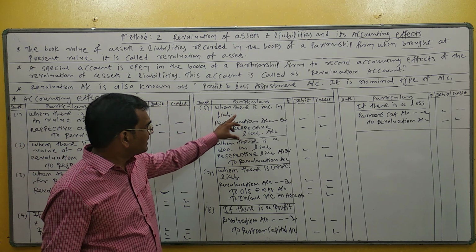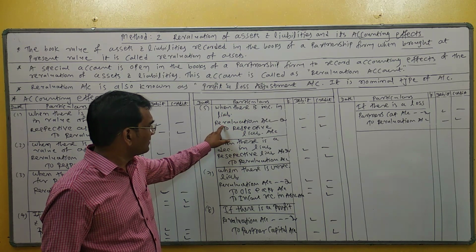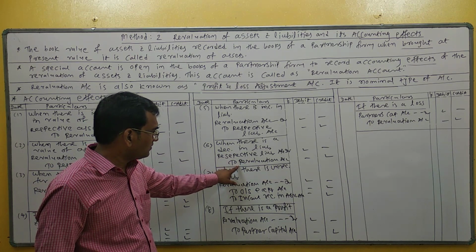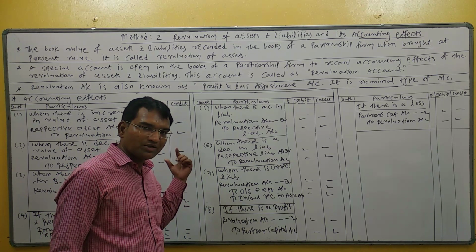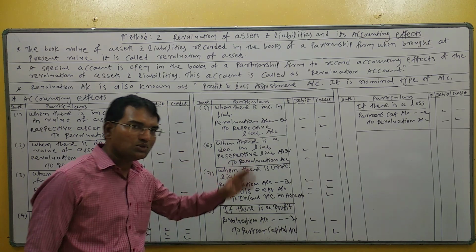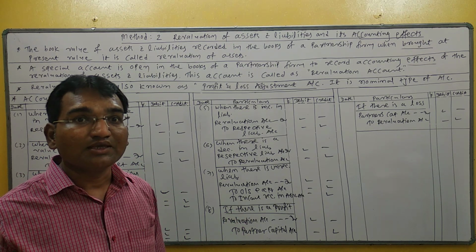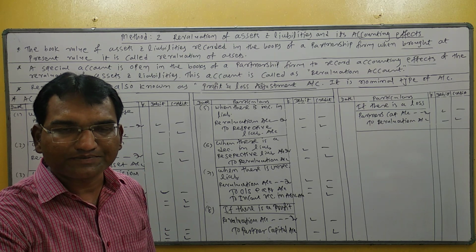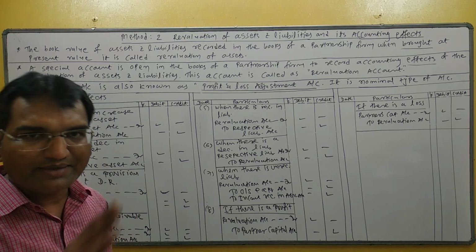If there is an increase in liability, loss, so revaluation account debited. If there is a decrease in liability, benefit, revaluation account credited. Unrecorded liability arises, it is loss, so revaluation account debited. In the whole discussion you can see that due to revaluation of assets and liability, if there is a profit, then revaluation account credited, and if there is a loss, revaluation account debited.